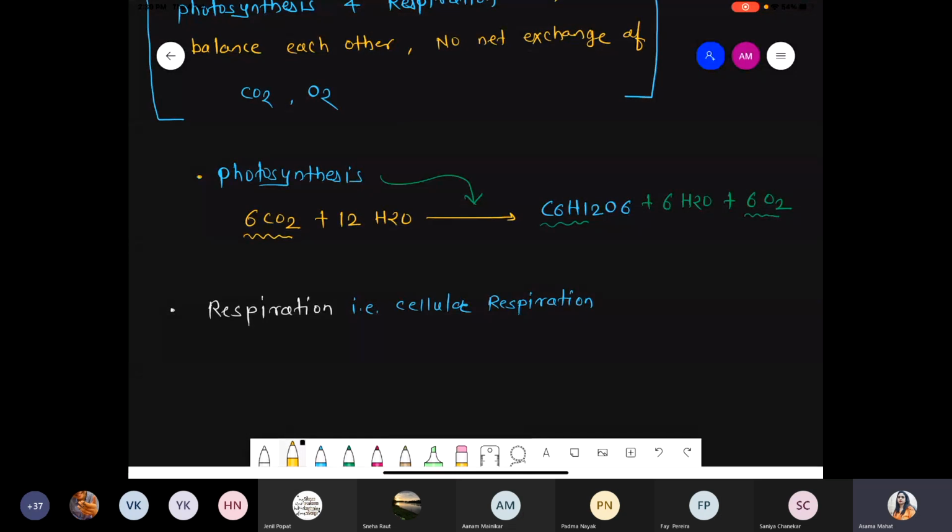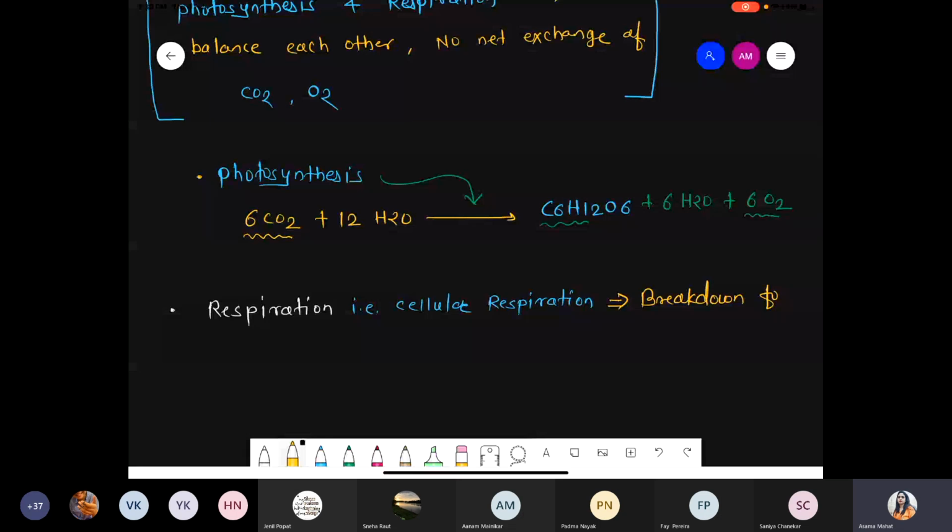See, respiration in animals is the breathing process. In case of plants, respiration means cellular respiration. So what is the meaning of cellular respiration? Uptake of energy and breaking down complex substance into simple one. Okay, yes. Or simply we are talking about the breakdown of food.